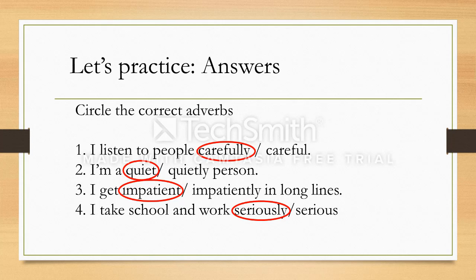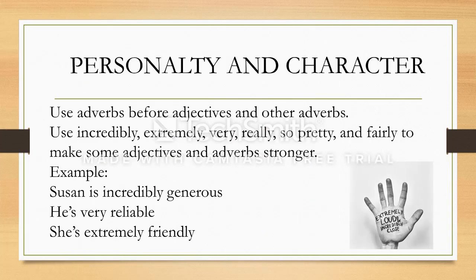Now, like I said, personality and character are two things that you can use the adverbs and adjectives to define. They're very commonly used in the English language. So you use adverbs before adjectives and other adverbs as well. Why do we do this? We do this to make them stronger.